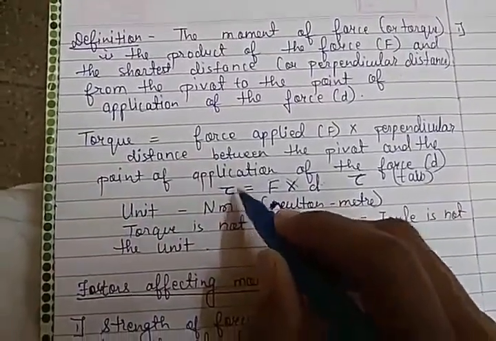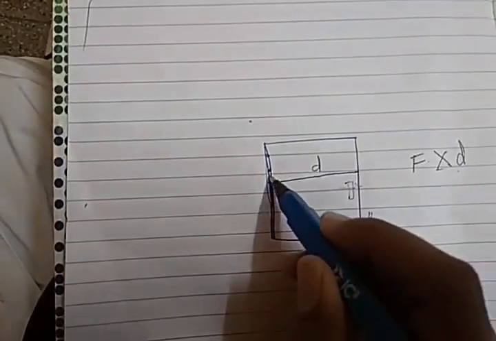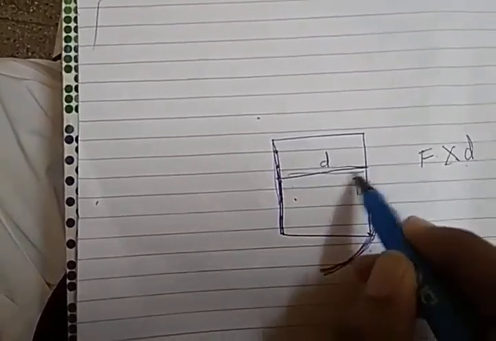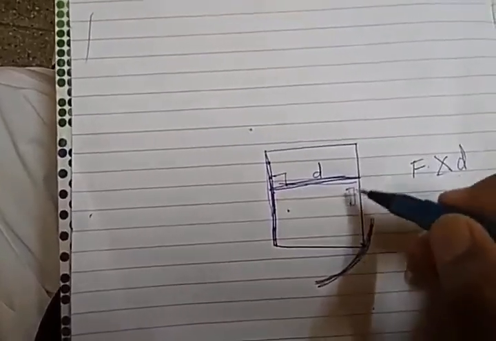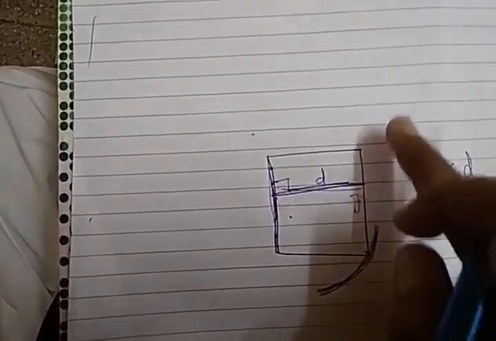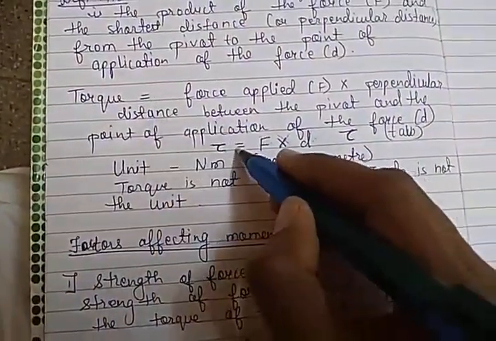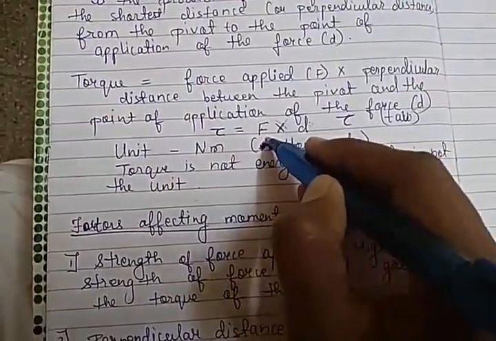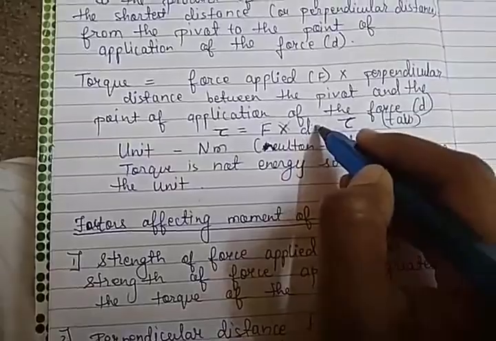When we close and open a door, like we have seen here, where do we apply the force? At a particular distance from the pivot point. It is the perpendicular distance, perpendicular meaning 90 degrees, and when we apply the force, it gives the torque, or the moment of force. So the formula for torque is the product of force applied and the distance from the pivot point.